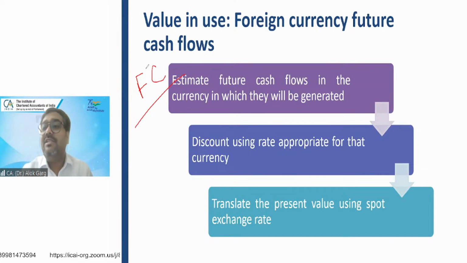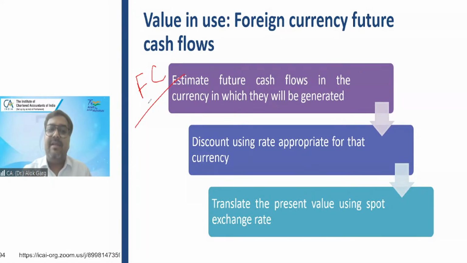In India, inflation is 7 to 8%. When you go and take a loan, it will be at 9%, 10%, right? But when you take a loan in Dubai or the USA, you will get a loan at a cheaper rate of interest, which is 3% or 4%. So the discount rate is different.